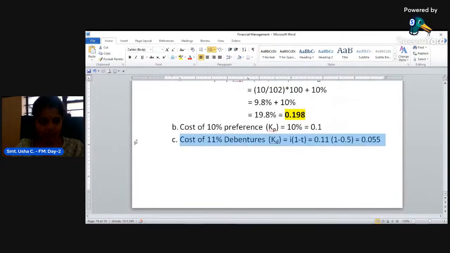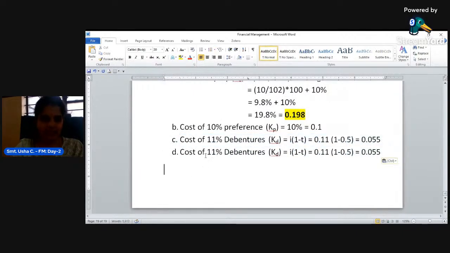I will also explain how to calculate for the 12%. You can directly calculate by using this same formula. 12% debenture means interest rate is 12%, that is 0.12, and into 1 minus tax rate is 50%. 1 minus 50% means it is remaining 50%, 0.5 only.